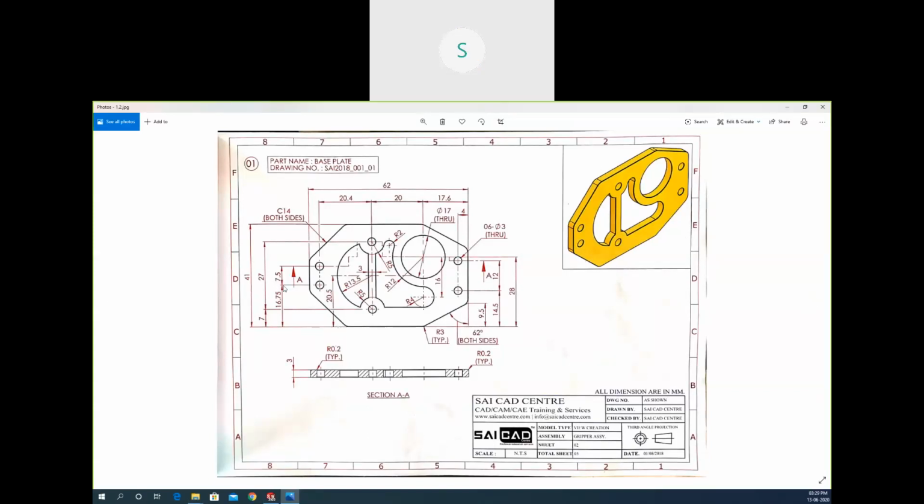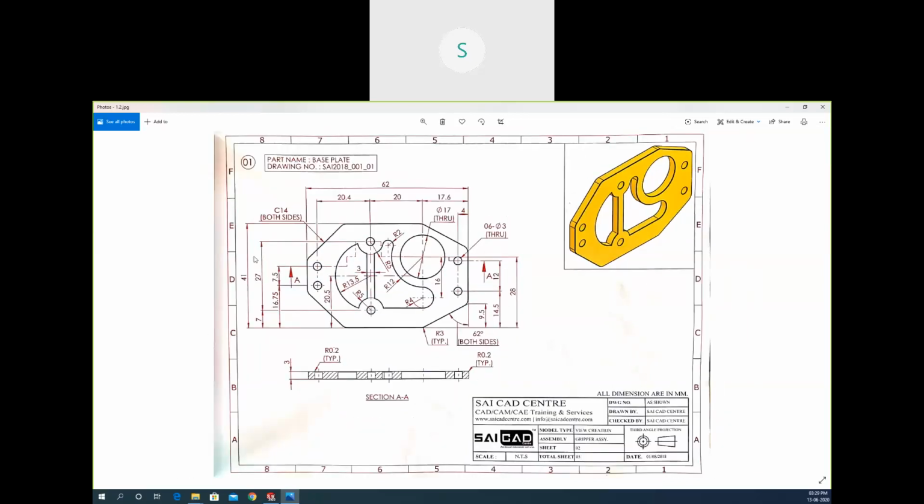Okay, we have all the dimensions right here. If I need to create this, I have to go directly to the sketch. This component is a flat plate with some cuts inside, some fillets applied on the edges, and some holes inside. Okay, so it can be created simply in solid modeling.